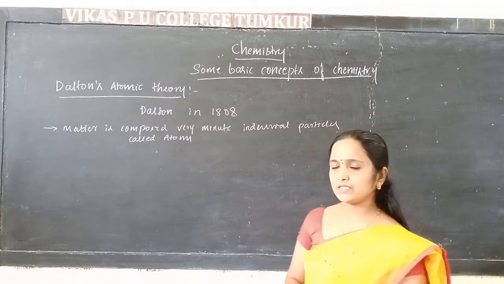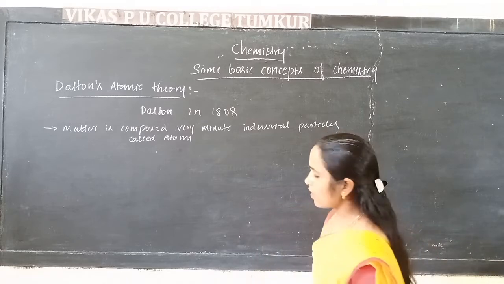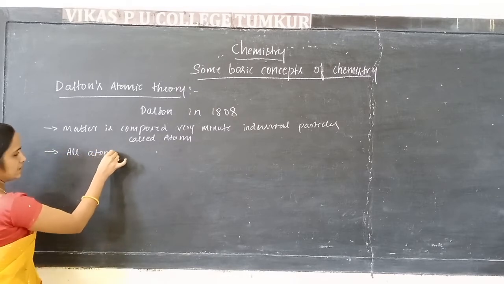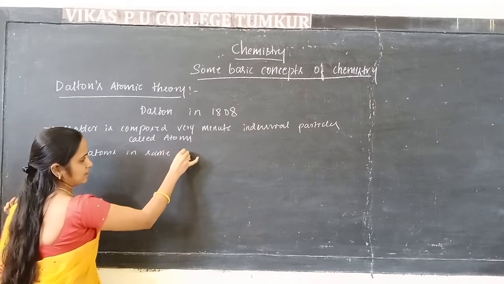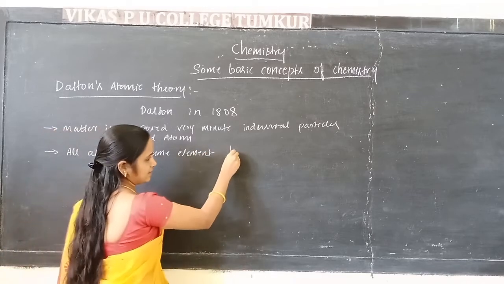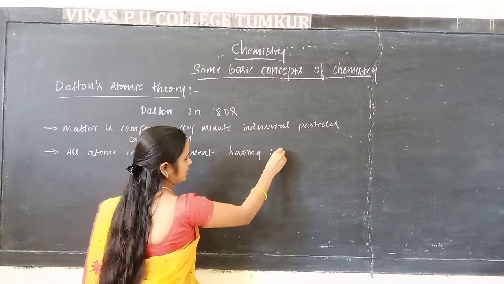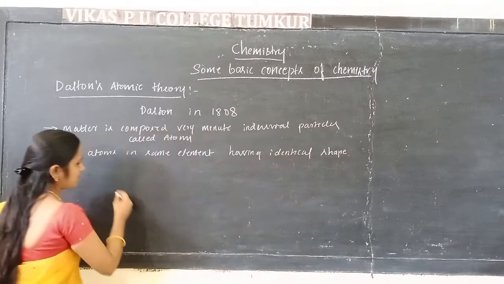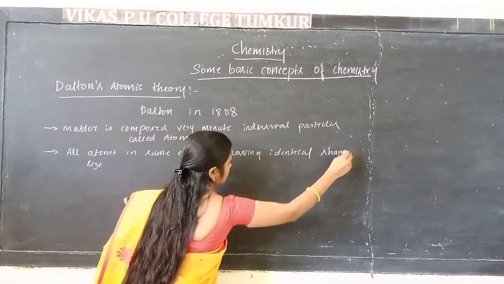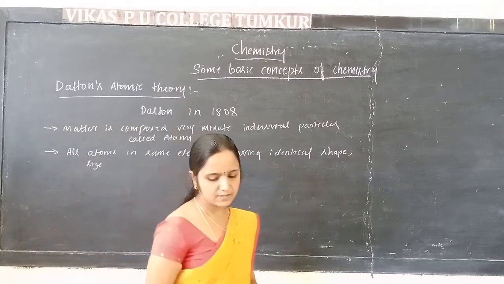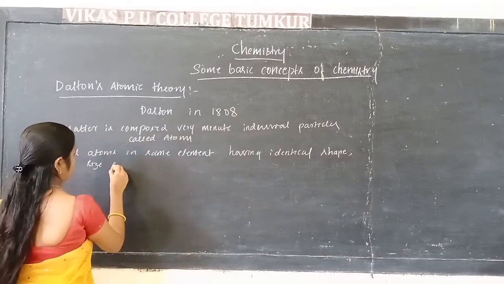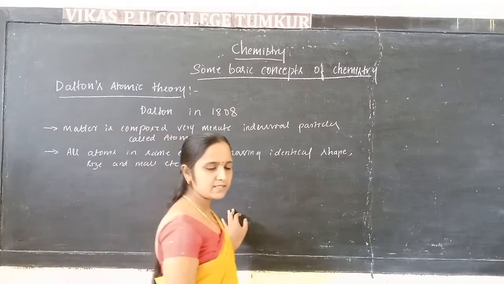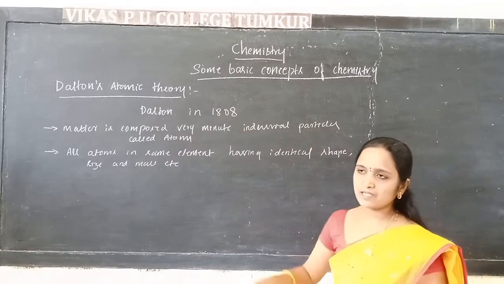The second point says that all atoms in the same element have identical shape, size and properties, that is shape, size and mass etc. All the atoms in the same element have identical shape, size and mass etc.